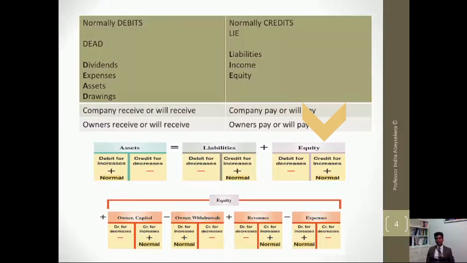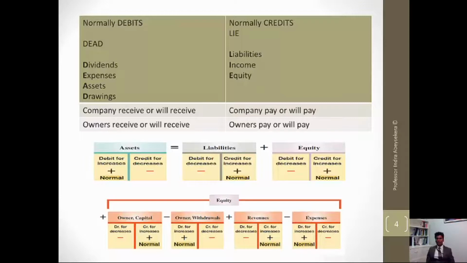The equity category is normally recorded as credits, but equity can be expanded as owner's capital, drawings or withdrawals, and dividends, revenue and expenses. Owner's capital is normally recorded as credits. Dividends and drawings are normally recorded as debits.